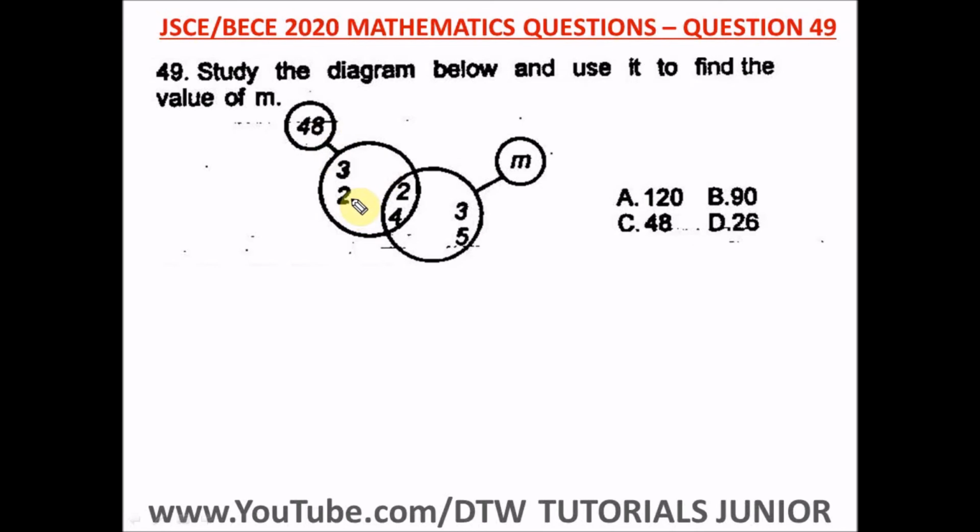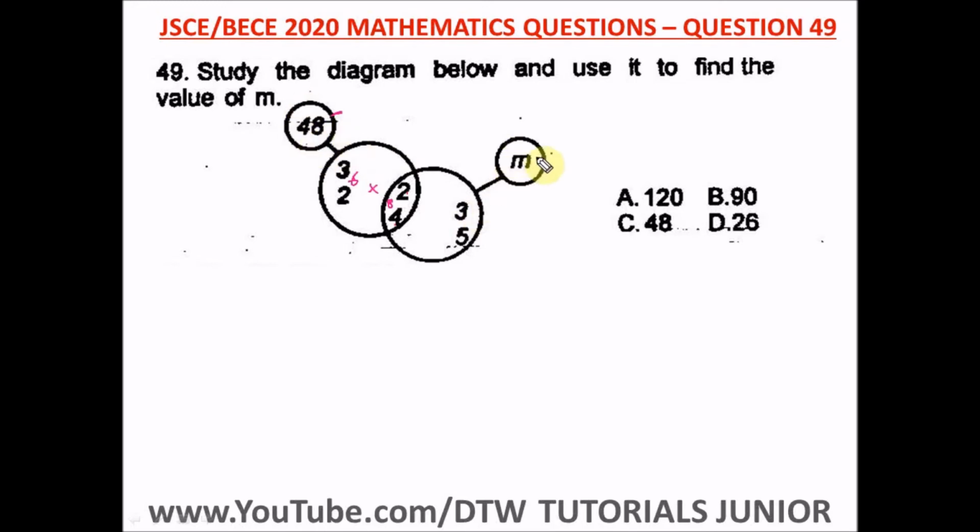So this value of 48 is gotten from 2 times 4, which is 8. Then 3 times 2 is 6. And when you multiply 6 times 8, you're going to get 48. All right, this is how the value of 48 is gotten.